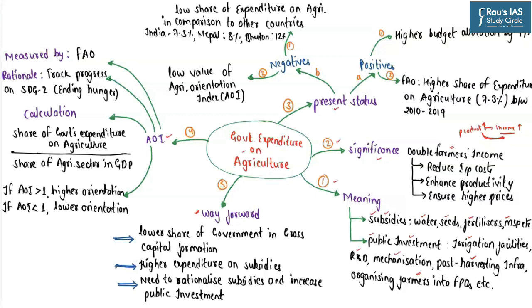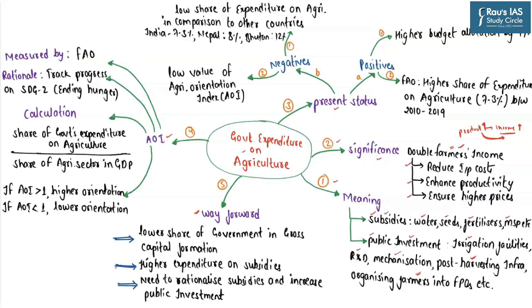However, now we have realized that increase in production alone will not lead to increase in income levels. Now, we know that if you want to double or increase a farmer's income, we would have to focus upon 3 distinct parameters. That is, we must reduce the input cost, we must enhance the productivity, and we must ensure that the farmers are getting fair and remunerative prices on their agricultural produce.